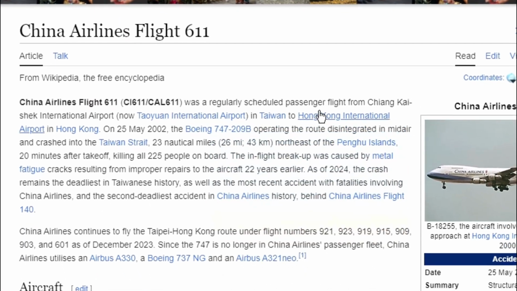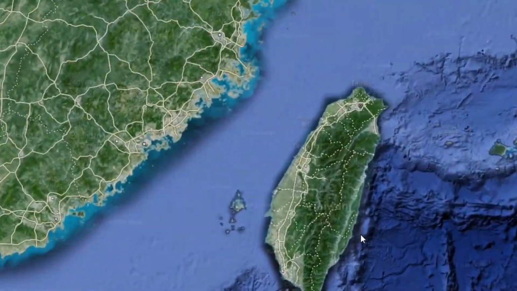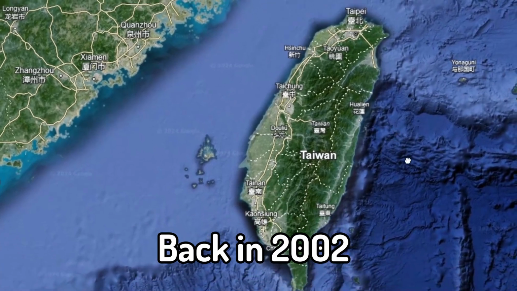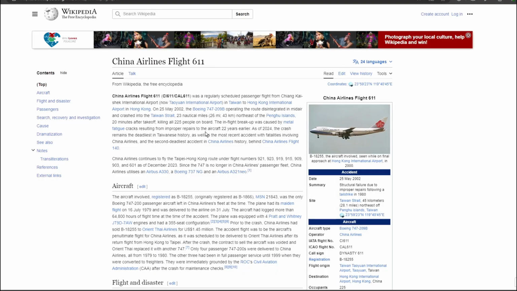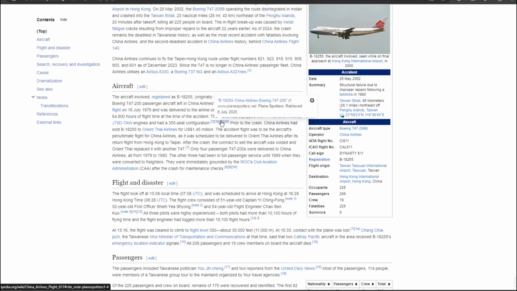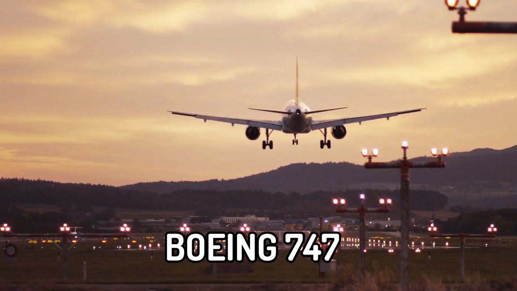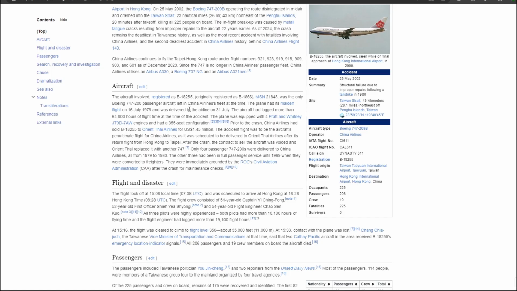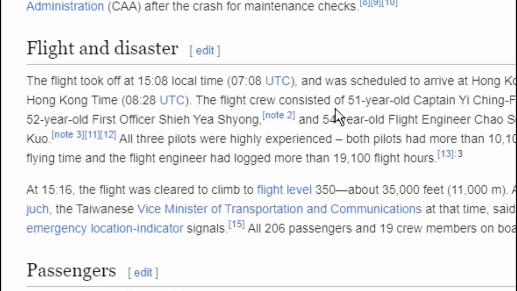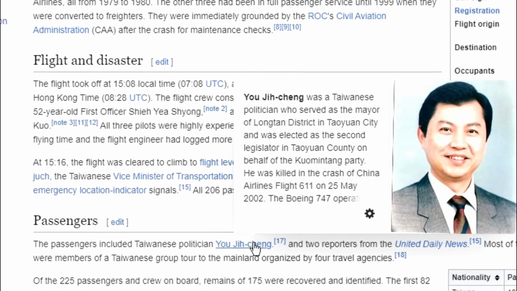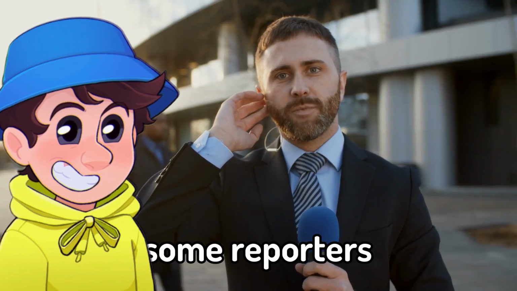Now this was a regularly scheduled passenger flight from Taiwan to Hong Kong. This was back in 2002 and it held a total of 300 people. And this wasn't just an ordinary airplane, this was something like a Boeing 747, one of the biggest planes ever to be made. Some passengers on the flight were politicians like Yu Chang and even some reporters in America. And this is some actual footage of what happened on Flight 611.